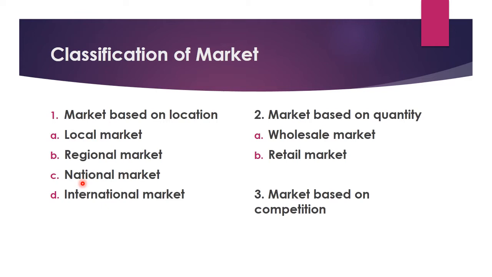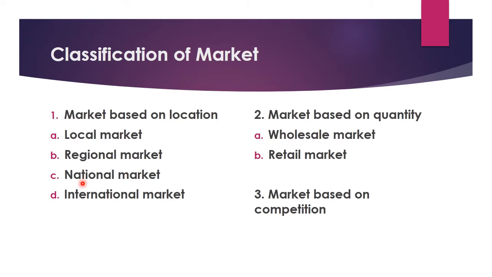Then comes the national market. National market means we are talking about a nation. When products and services are purchased and sold throughout the country, like in India. If any product is sold all over the country, and anywhere in the country you can get that particular product, we call it a national market.